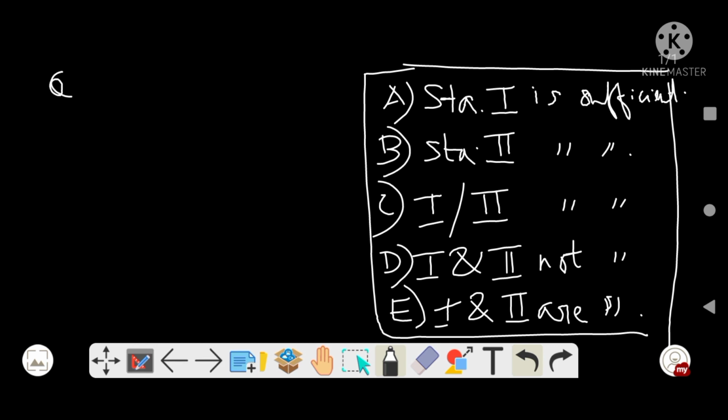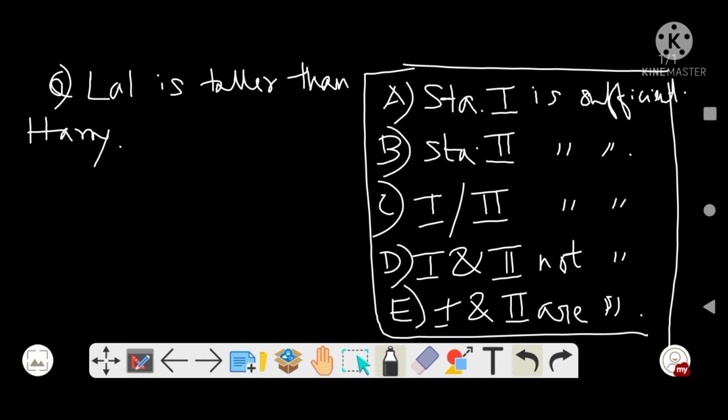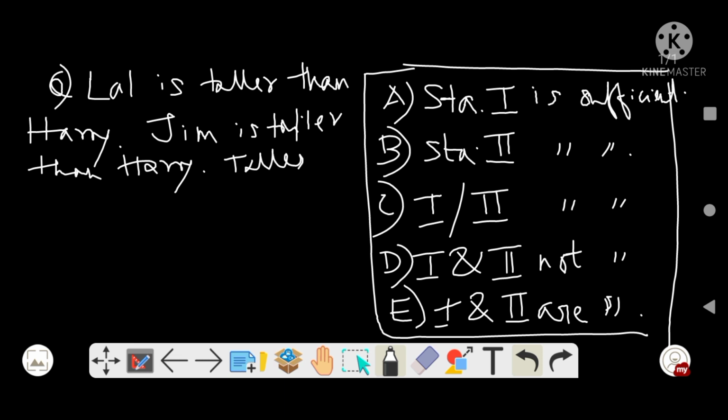So let us take one question. Lal is taller than Harry. Jim is taller than Harry. Now, who is the tallest among them?